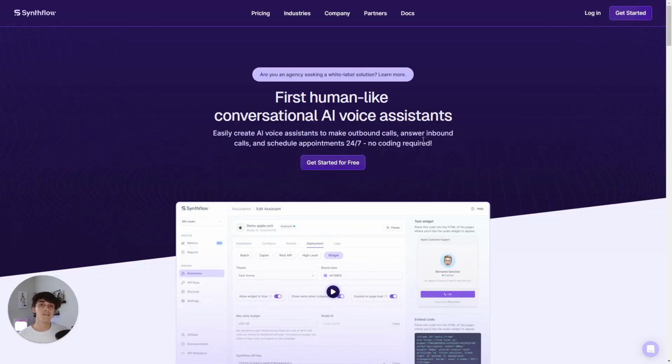And what allows it to be easy? Well, what allows it to be easy is called Synthflow. Synthflow is the best software that you could use to make AI assistants. So, AI voice callers, basically.